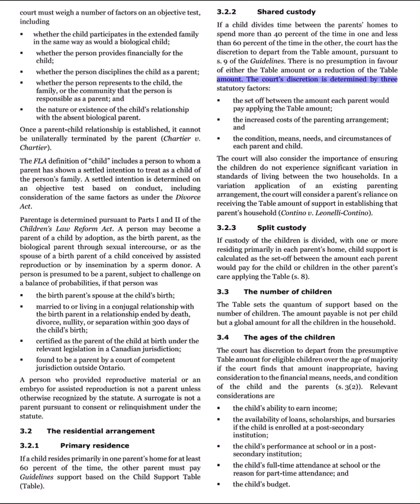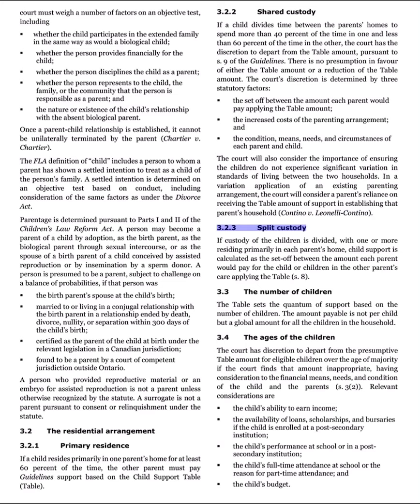The court's discretion is determined by 3 statutory factors: the set-off between the amount each parent would pay applying the table amount, the increased costs of the parenting arrangement, and the condition, means, needs, and circumstances of each parent and child. The court will also consider the importance of ensuring the children do not experience significant variation in standards of living between the two households. In a variation application of an existing parenting arrangement, the court will consider a parent's reliance on receiving the table amount of support in establishing that parent's household.